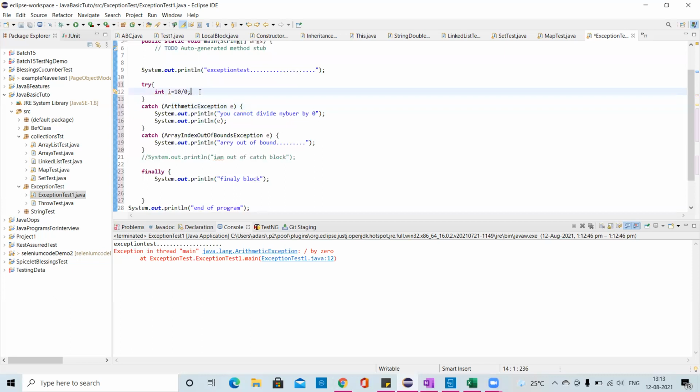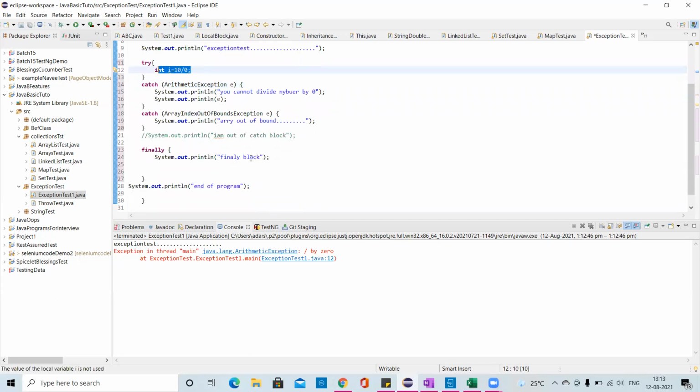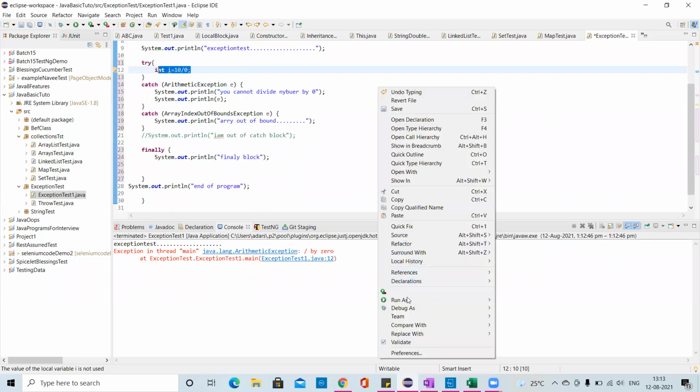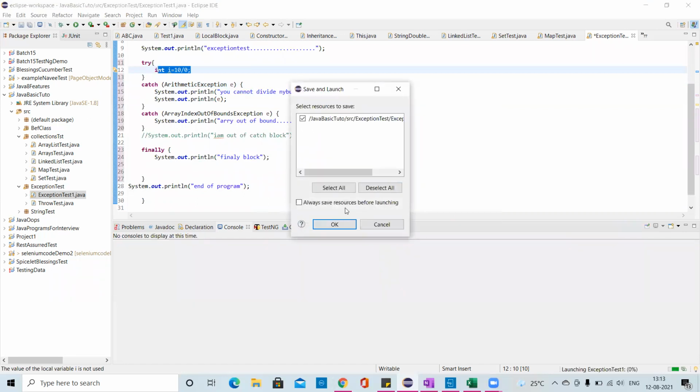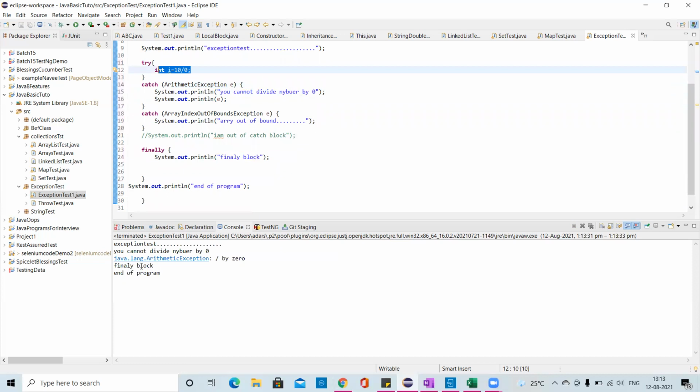Now I have told it, if you find this exception, please handle it for me, then go forward. Now, if I run this, it will tell you there is an exception, still it will go to the finally block and other code, and the normal flow continues. Okay, this is all about the exception.